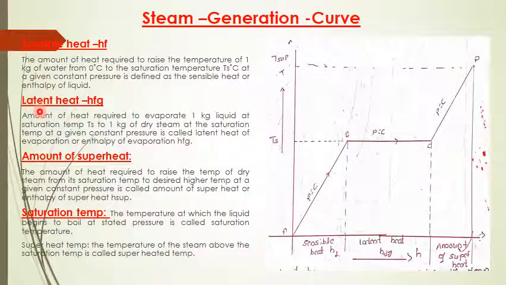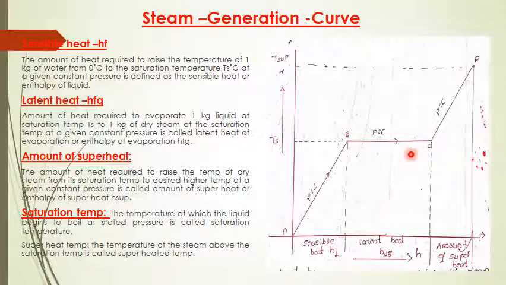Now let us define latent heat. The symbol is hfg. The amount of heat required to evaporate 1 kg of liquid at saturation temperature Ts to 1 kg of dry steam at saturation temperature at a given constant pressure is called latent heat of evaporation or enthalpy of evaporation. From this point to this point, from B to C, it is the amount of heat required to convert 1 kg of this water into 1 kg of dry saturated steam. That amount of heat we call latent heat or enthalpy of evaporation.